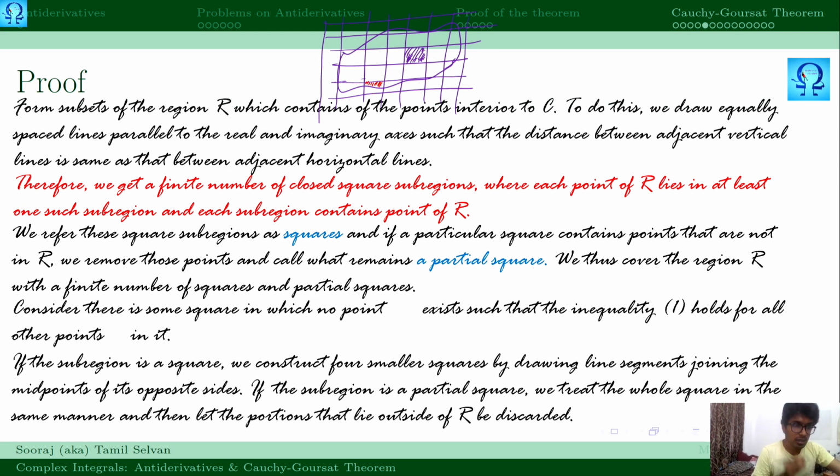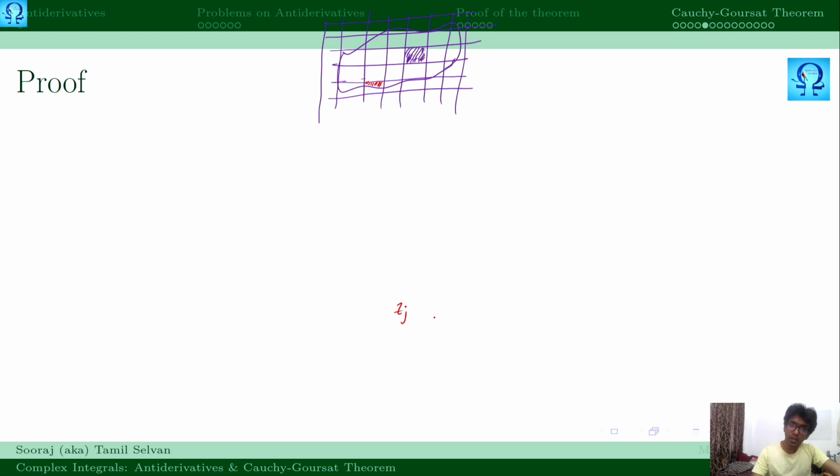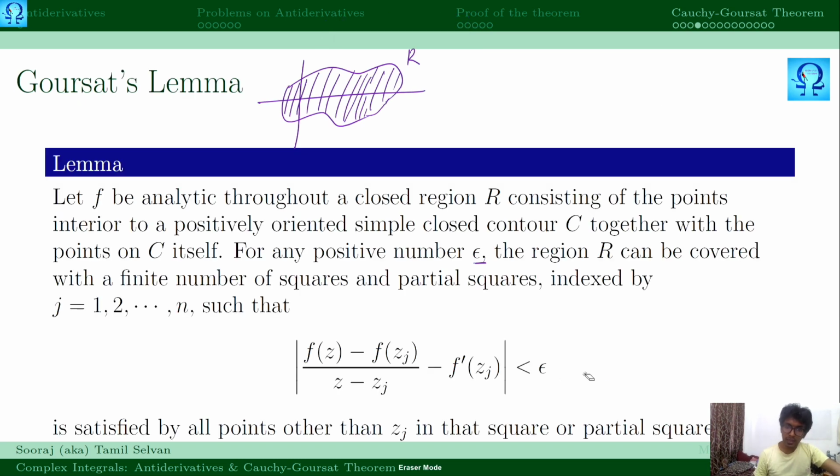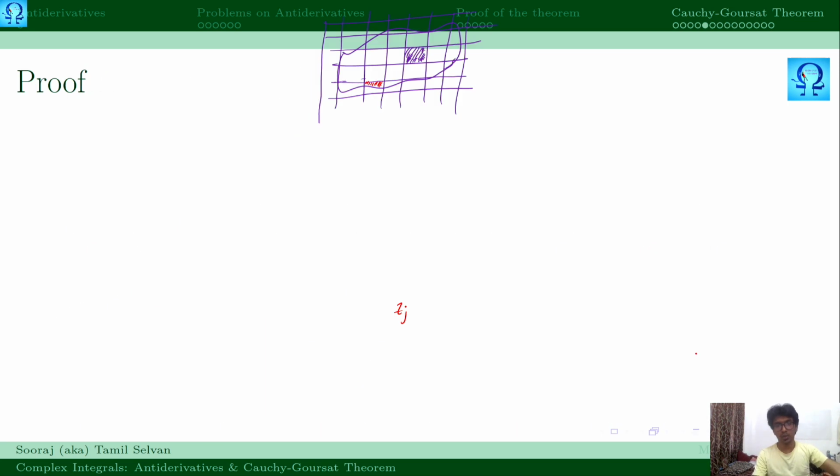Now consider there is some square in which no point Zj exists such that inequality 1 holds. So here we take this as inequality 1.